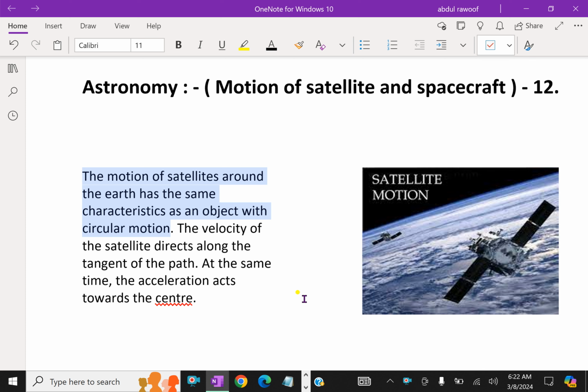In astronomy, let us discuss the motion of satellites and spacecraft. Now let us understand how an object such as a satellite can be put into orbit around the Earth, and an object such as a planetary probe can escape from orbit. How is it possible? We can discuss now.